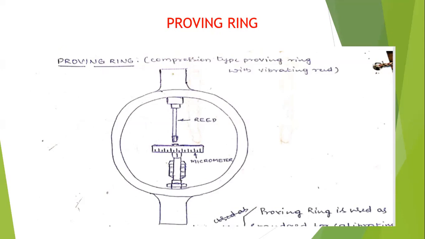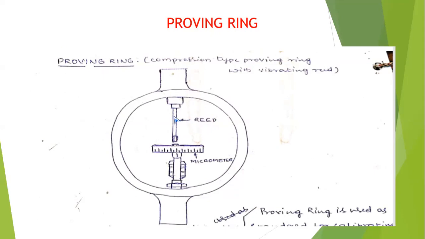All of you observe here the construction of the proving ring. There will be a ring, and fixed to the center of the ring there will be a reed. The reed is nothing but the thread.